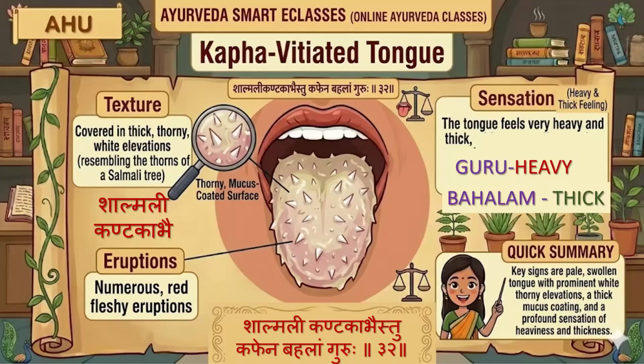The next, Kabajihva. Shalmali Kandagabaihi tu Kabhena Bahalam Guru. So Shalmali Kandaga. What is the special feature of Kandaga here? That is an eruption, resembling the thorn of a Shalmali tree. Then Guru, the tongue feels heavy, and Bahalam, thick.